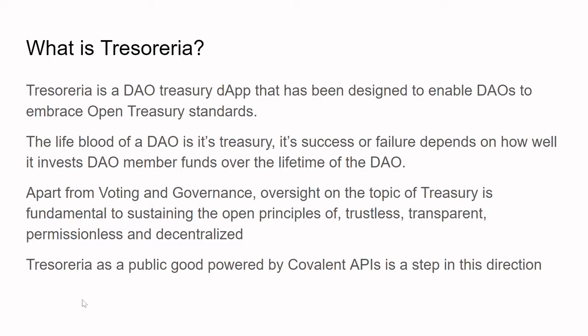Treasury is the lifeblood of any DAO. It's the management of the funds which have been entrusted to the administrators of the community to do the work of the DAO. However, today this treasury is far from trustless, transparent, and permissionless and decentralizing. Tresoreria, as a public good, powered by the Covalent APIs, is a step in this direction.